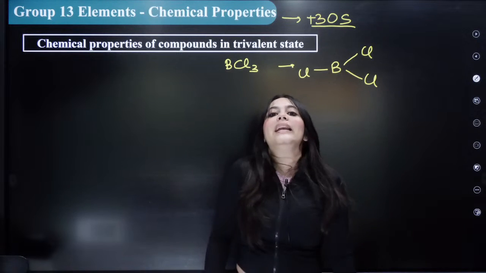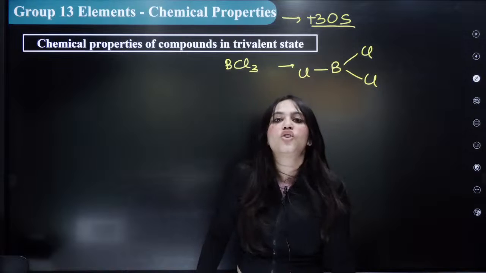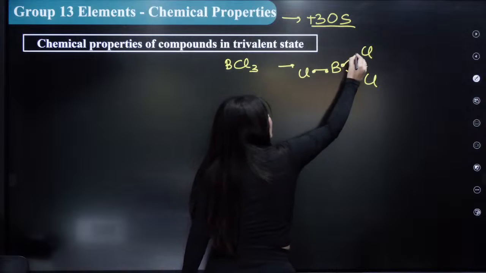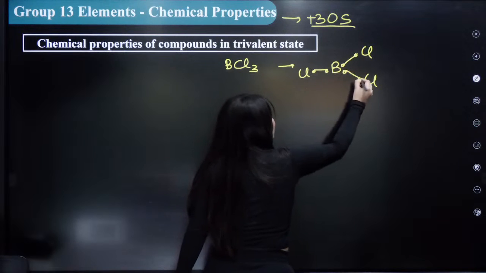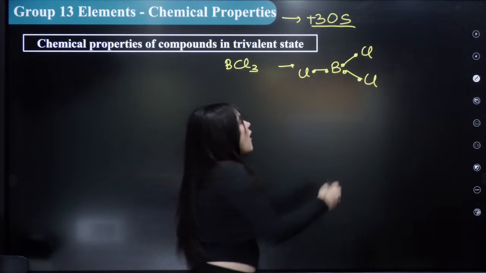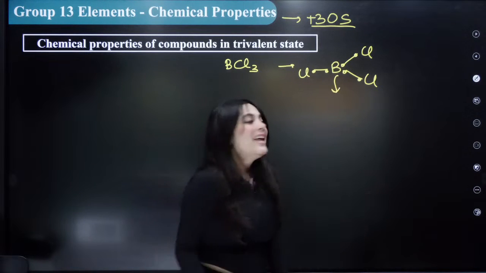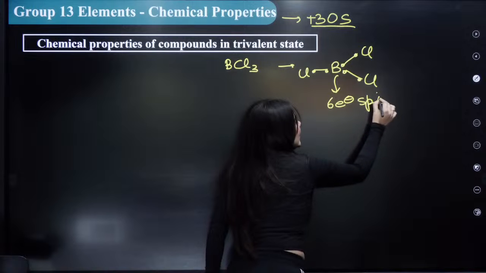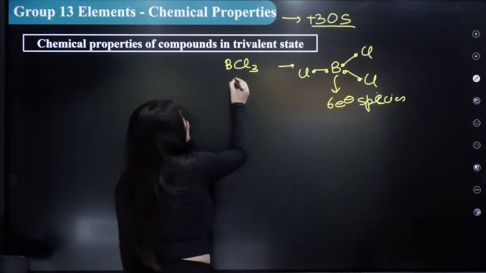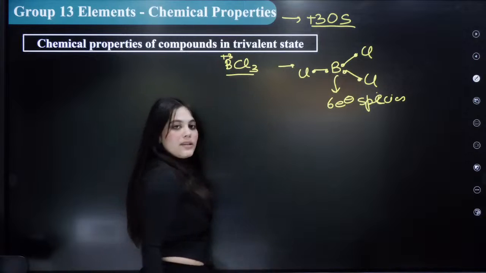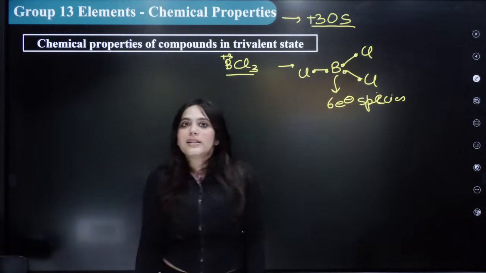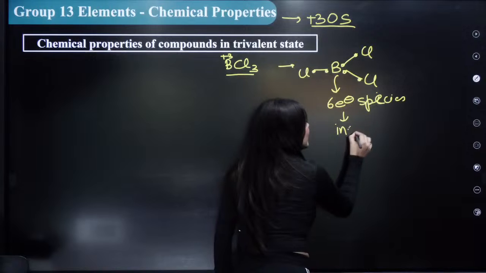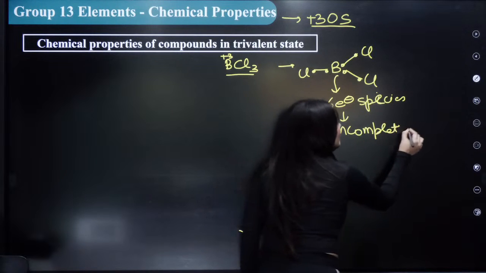Now, count the number of electrons this boron has. How many electrons does this compound have? 1 electron, 2 electron, 3 electron, 4 electron, 5 electron and 6 electron. Can you see? This boron in a +3 oxidation state is actually a 6 electron species. 6 electron species. In BCl3, boron is in +3 oxidation state and here it is a 6 electron species. Is its octet complete? No. It has an incomplete octet. Can everybody see? It has an incomplete octet.